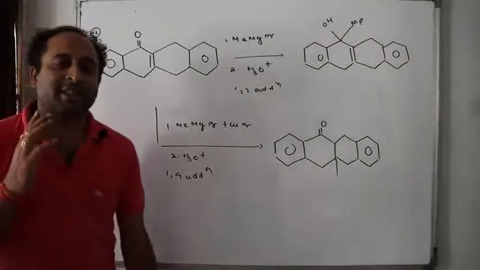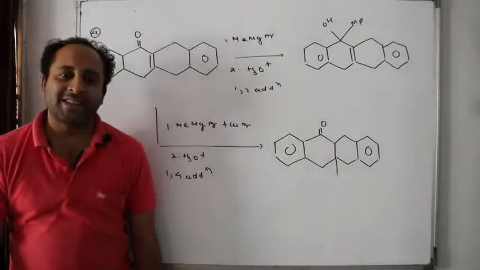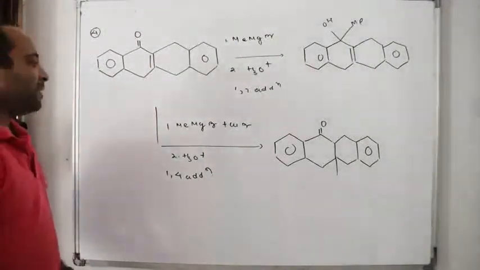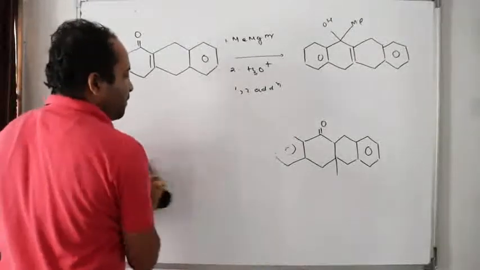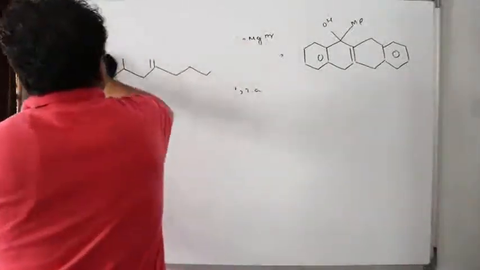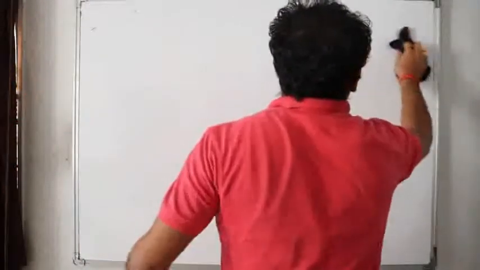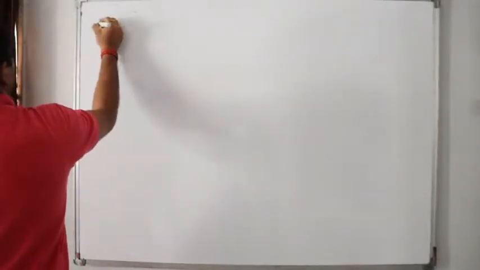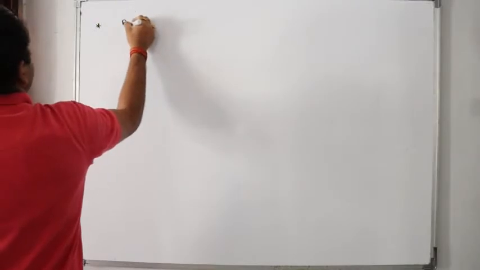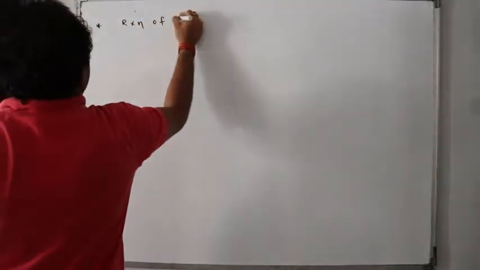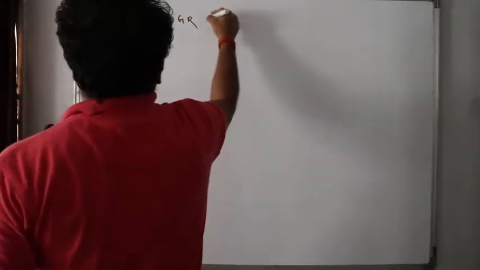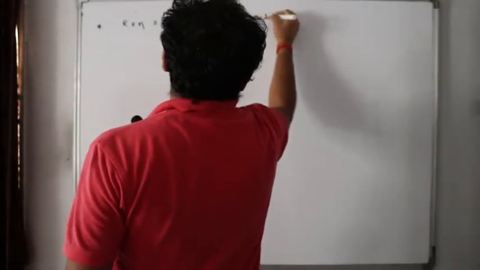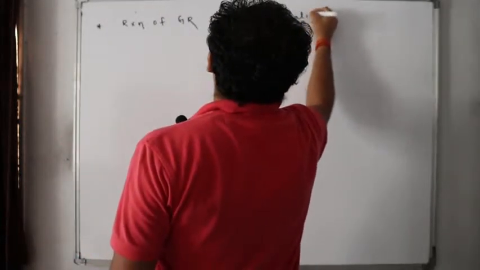The last discussion is about the reactions of Grignard's reagent with metal halides. Copy this. Reactions of Grignard's reagent with metal halides.